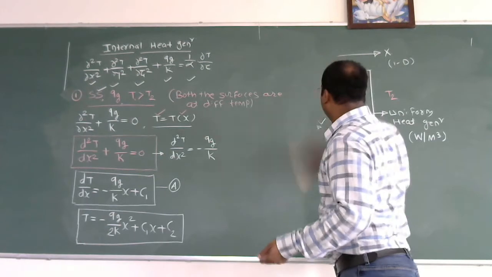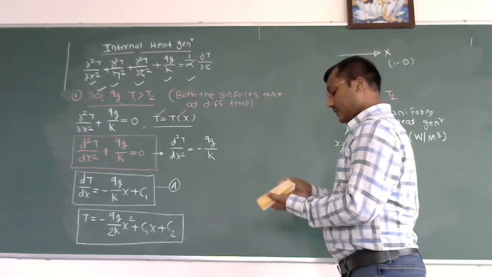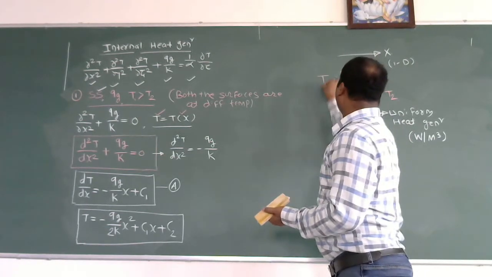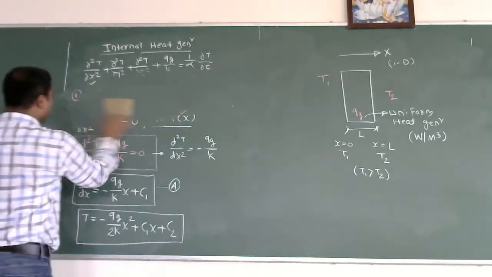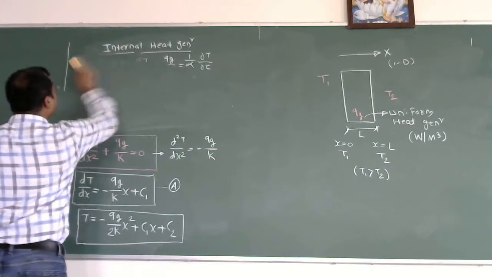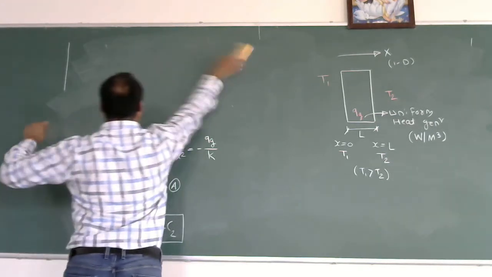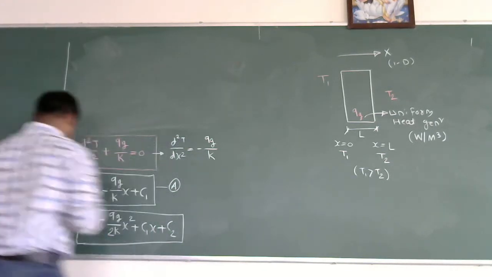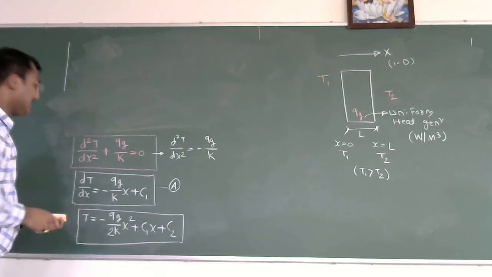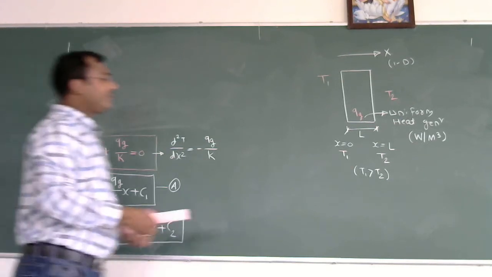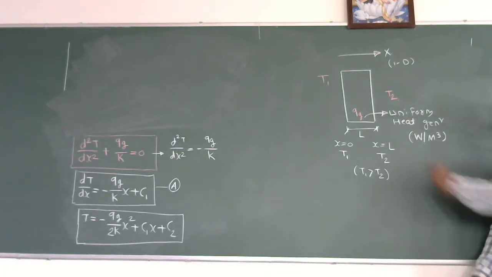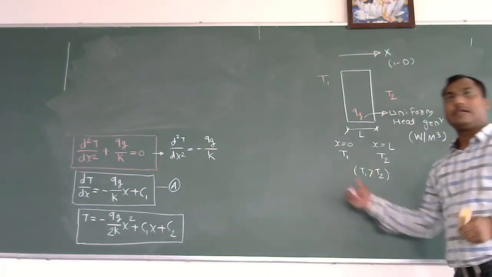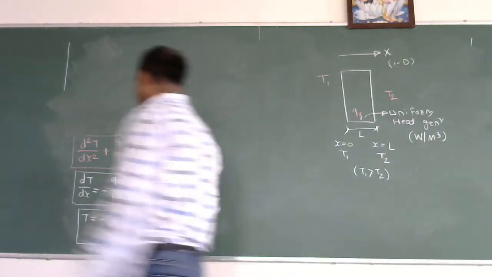Now, our objective is to solve this equation for the specific answer for the given case. The given case is that at x is equal to 0, T is equal to T1, and at x is equal to L, T is equal to T2. So these are the two boundary conditions I need to put in the equation.